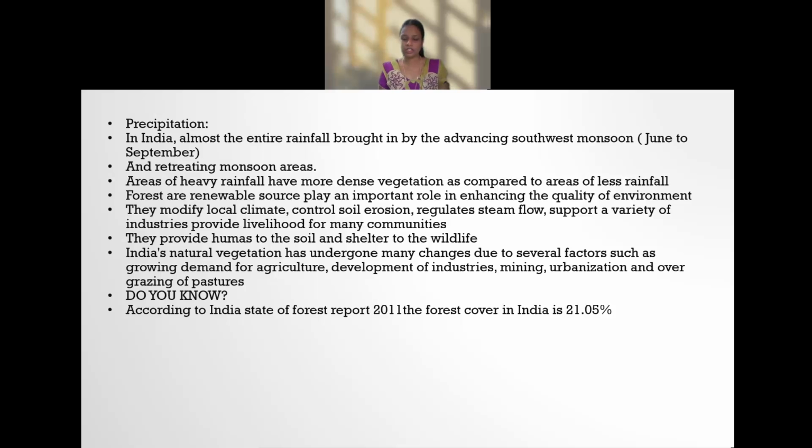So I hope in today's class you have understood how natural vegetation has huge diversity, on what basis it has diversity as well as differences from one place to another, what the factors behind it are, and about the ecosystem, how ecosystems are being imbalanced by human activities. If you have any kind of doubt, you can pin your question in the group so that I will try my level best to sort out your problem. In the next session, I am going to explain the different kinds of vegetation present in our country.